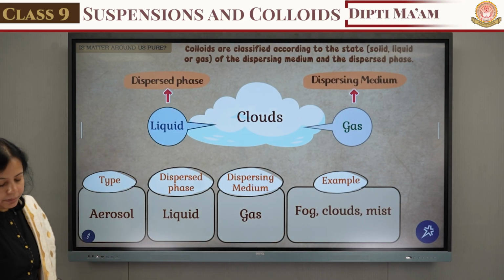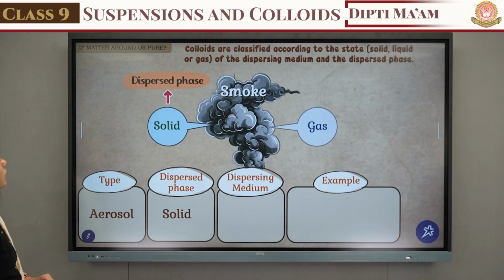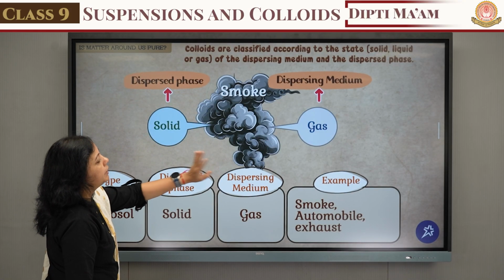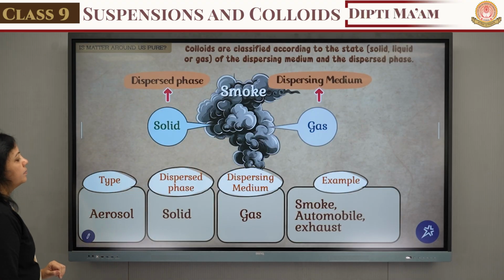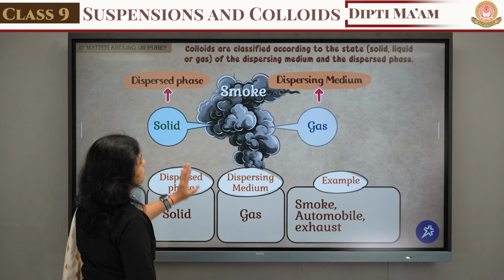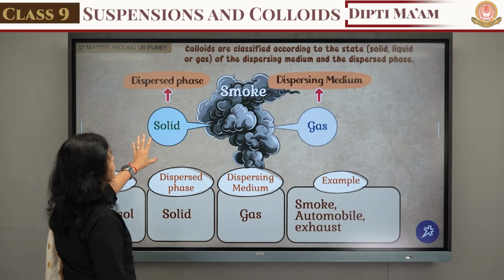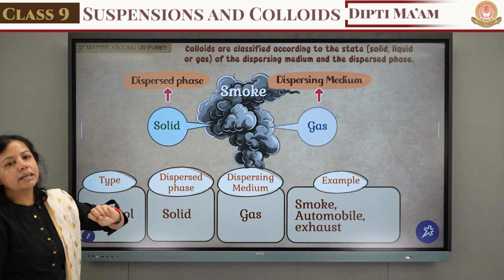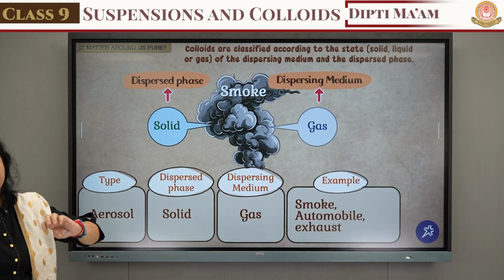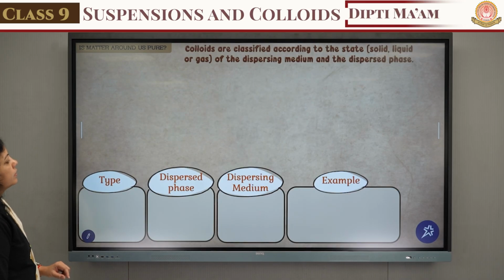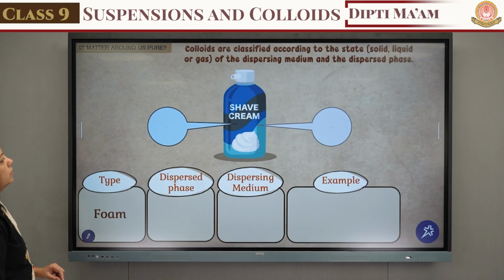The second example, smoke, in which the dispersed phase is solid and the dispersing medium is gas. Here also, automobile exhaust smoke has the dispersed phase as solid particles and the dispersing medium as gas, but obviously carbon dioxide gas is present. The next one is foam.